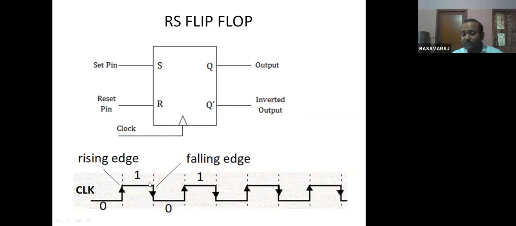And this particular thing I will call the falling edge. Falling edge of the clock means from 1 it is coming to 0. From this rising edge to the next rising edge is one time period. Clock is also a signal, and it has only two states, either 0 or 1.